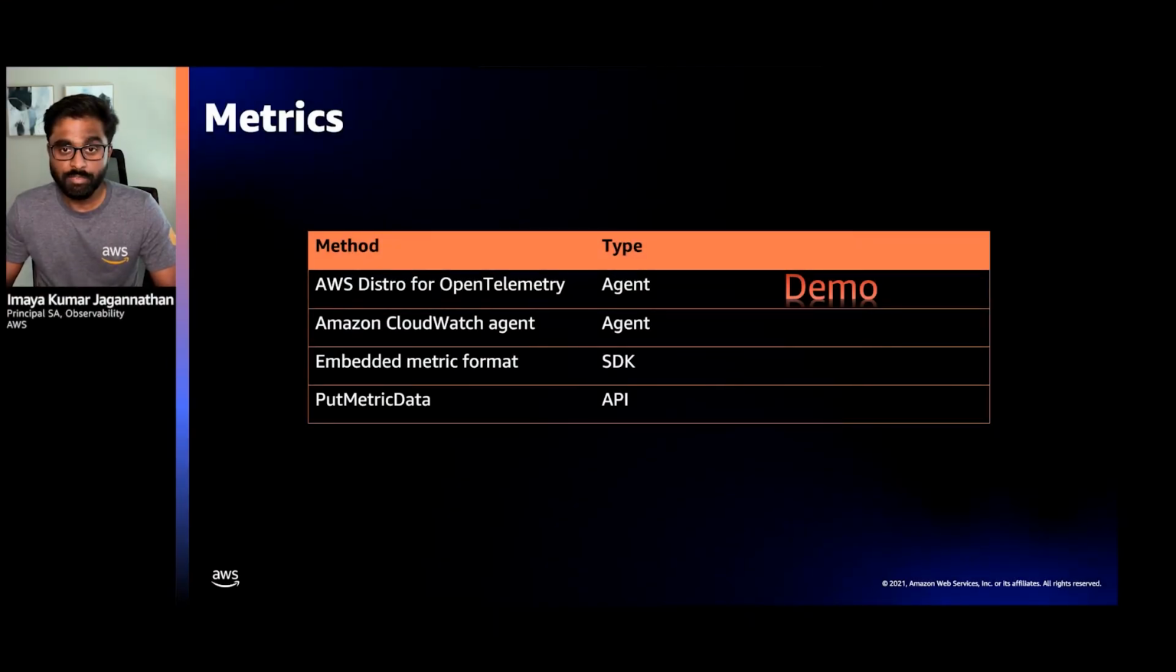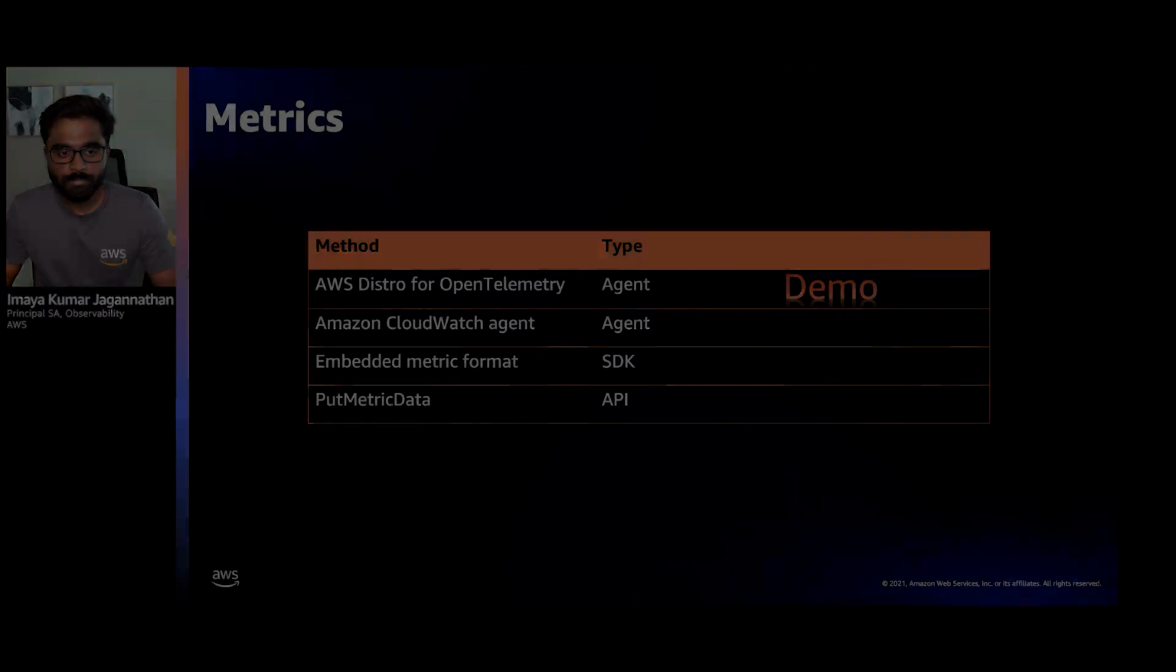All right. Quickly reintroducing myself, my name is Imaya. I'm a specialist solutions architect focusing on observability. And when it comes to metric collection, there are multiple options for you. You can directly use the API calls to send metrics, and you can also use agents or collectors to collect metrics from your environments without your applications having to make remote HTTP calls to a service like CloudWatch. Now let's take a look at the demo for all of these options.